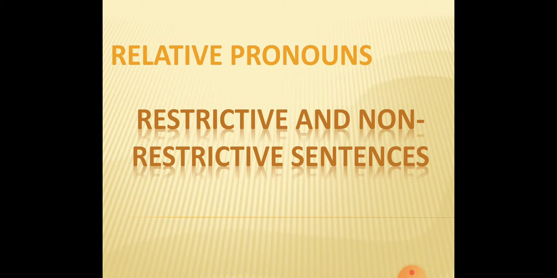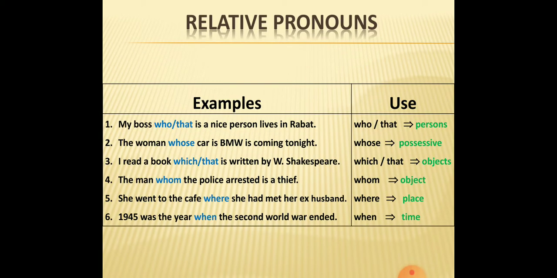Okay, so let's have a look at what we mean by relative pronouns. Relative pronouns are words like who, whose, which, whom, where. Sometimes we use them to substitute another word. We will have a look at each one of them one by one.